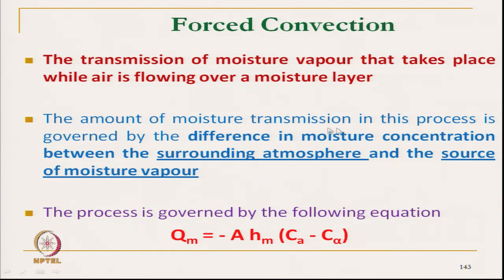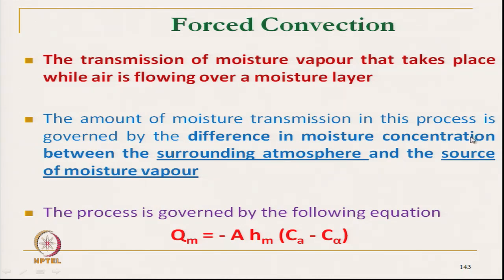The amount of moisture transmission in this principle is governed by the difference in moisture concentration between the surrounding atmosphere and the source. That is the governing principle, and this is the same as diffusion, where a moisture concentration difference has to be there.